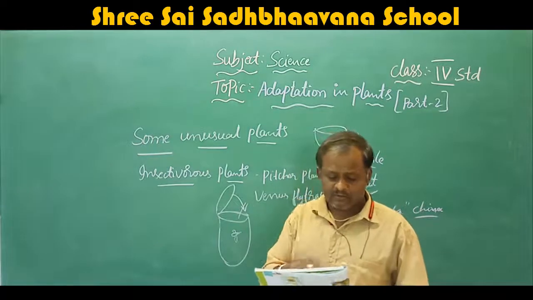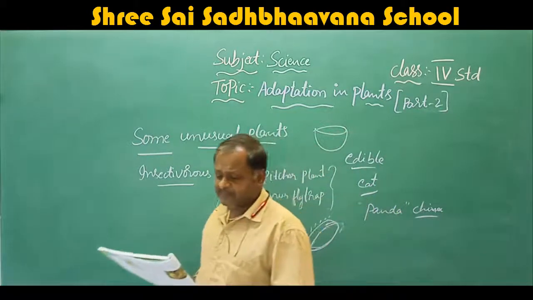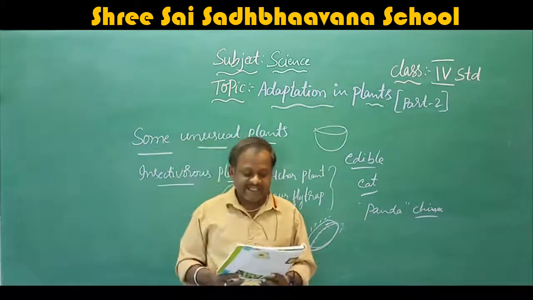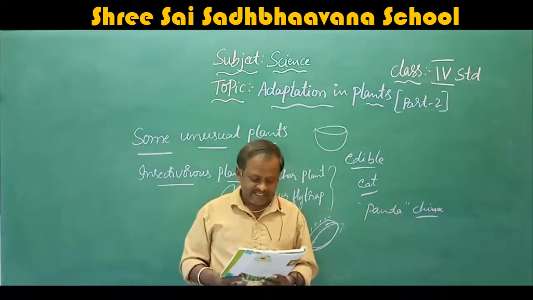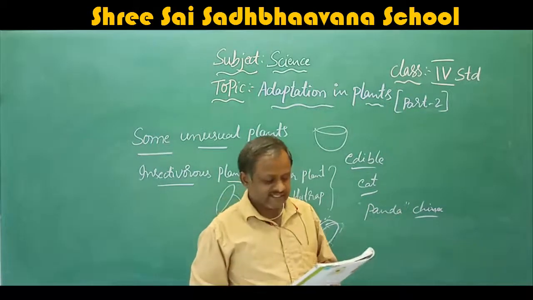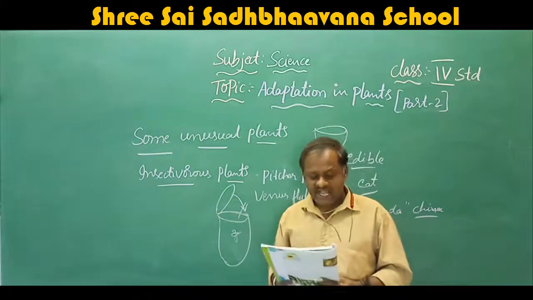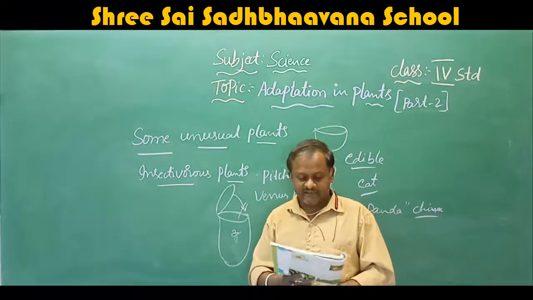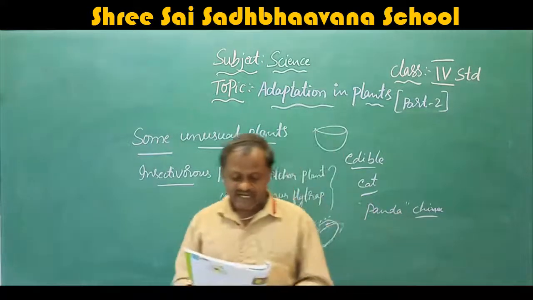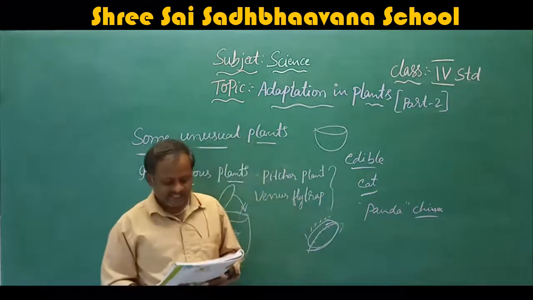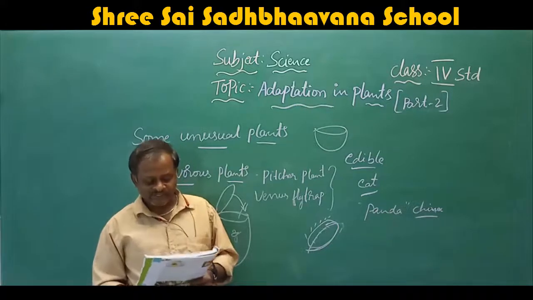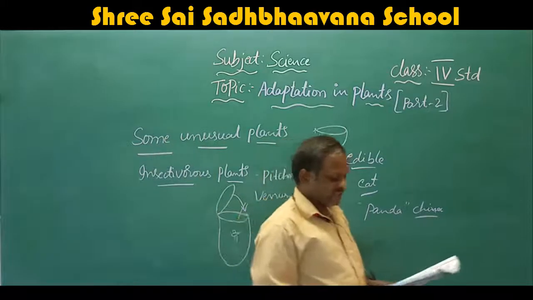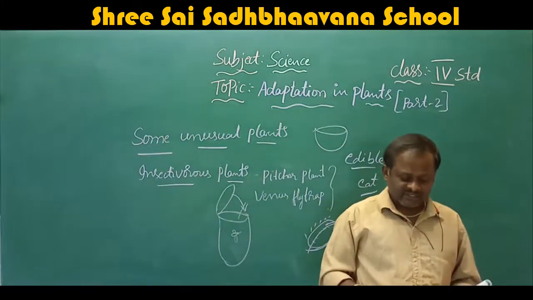Now we will go to the summary. Different kinds of plants are found in different regions. Plants that grow on land are called terrestrial plants. They grow in cold areas, marshy areas, coastal areas, plains or deserts. Aquatic plants are ones that grow and remain in water. They can be fully underwater, fixed, free floating or emergent. Insectivorous plants eat insects to get nutrition. Free floating plants are not rooted to the soil.